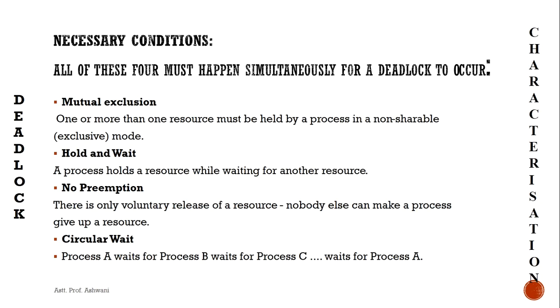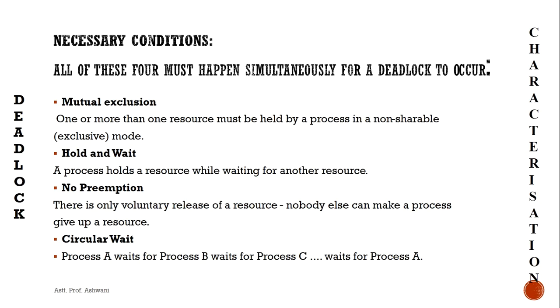In our previous example we talked about the pen and the notebook. So this means that you cannot preempt it, meaning you cannot forcefully take the resource, the notebook, from that process. This is the third point of deadlock. And now the fourth one is circular wait.